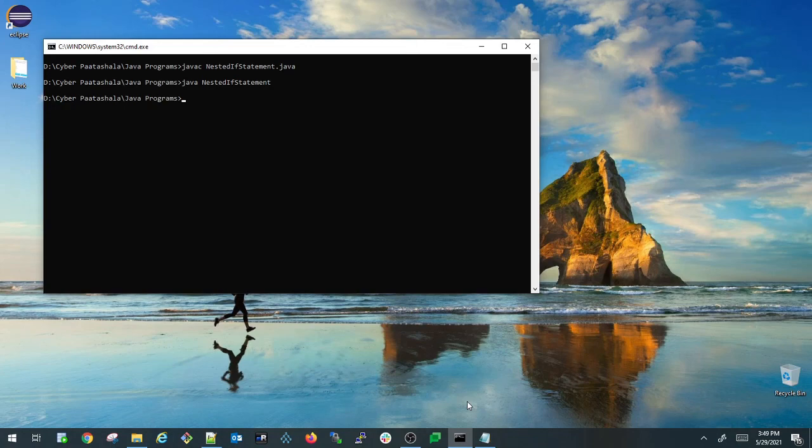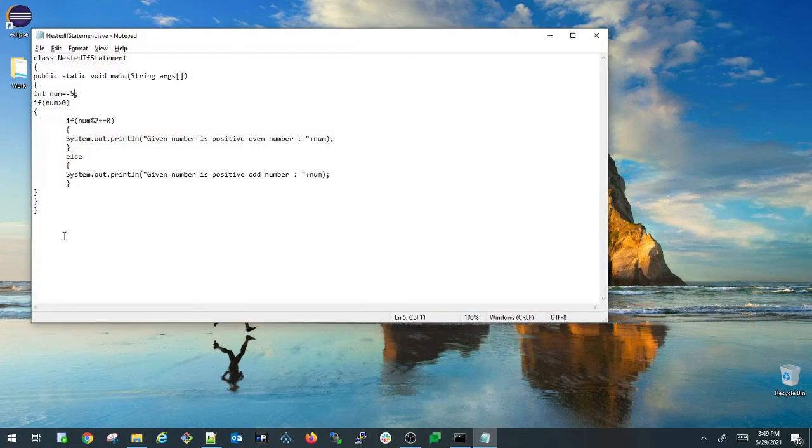If you see here, it didn't print anything because these statements didn't get executed at all, because it didn't even go inside the first if block. Here -5 is not greater than 0, so it directly comes out of this if block and there are no statements to be executed. So this is how you can write a nested if statement Java program.